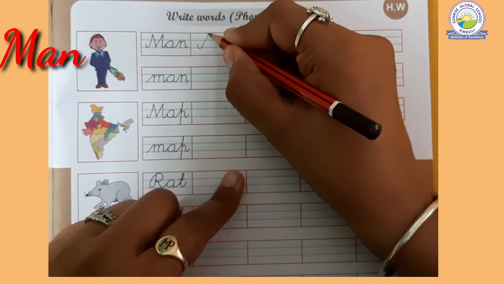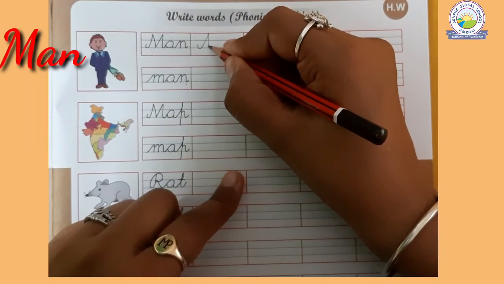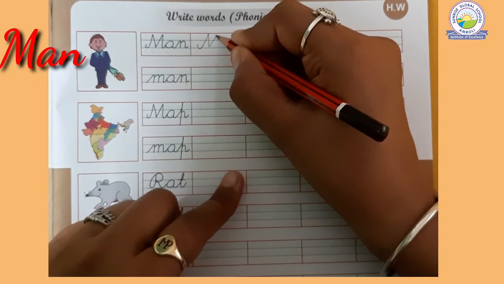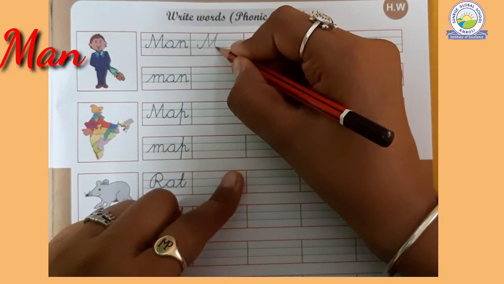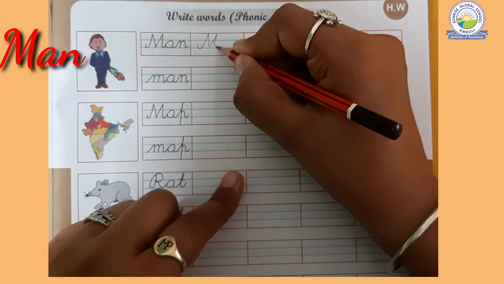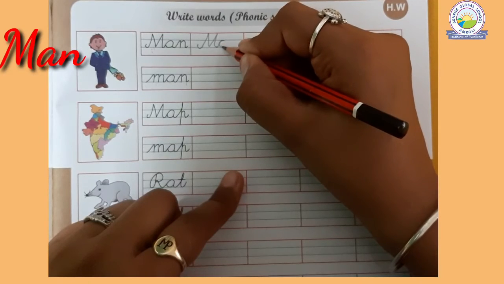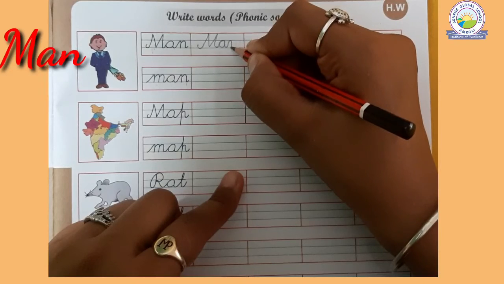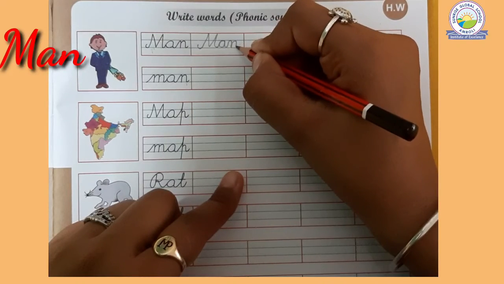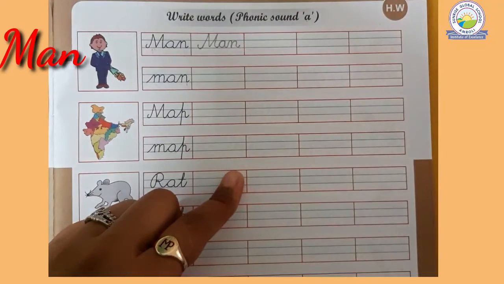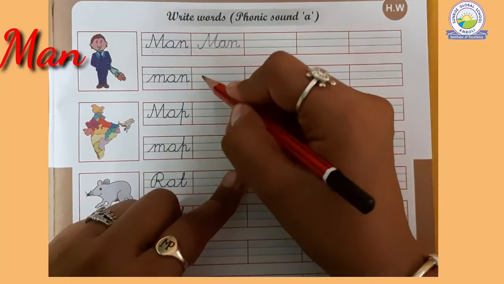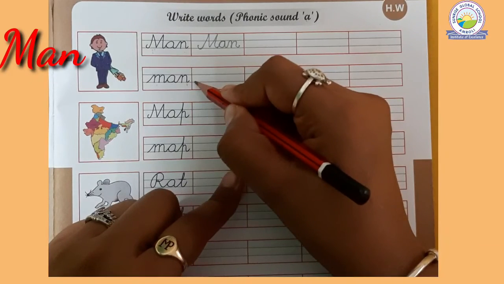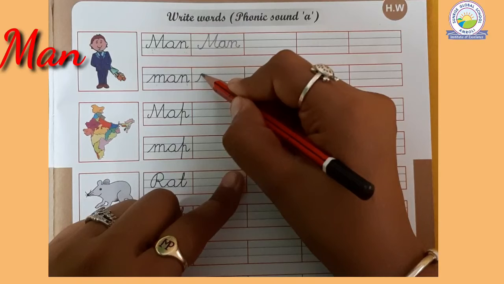Make a slanting line, one more slanting line, then again a slanting line, make again a slanting line, then make an A, then N. Now we will write small cursive M. See?